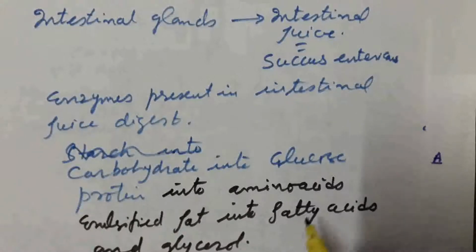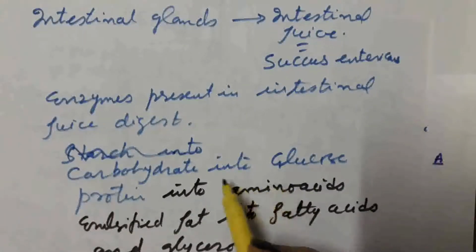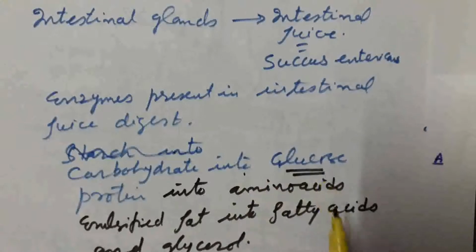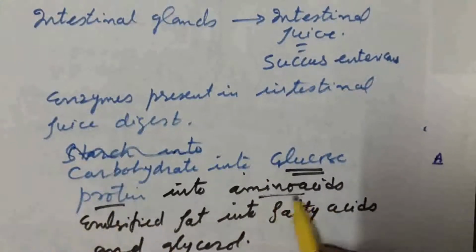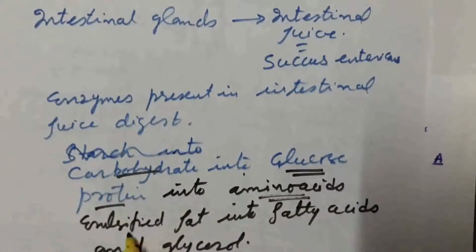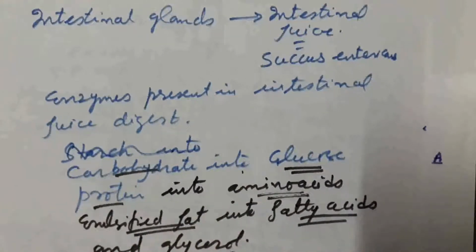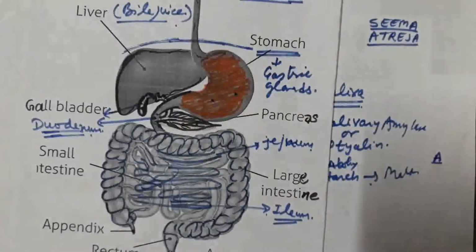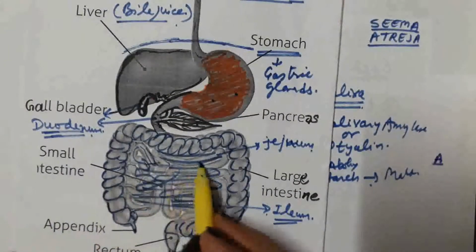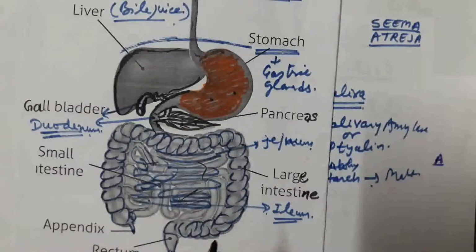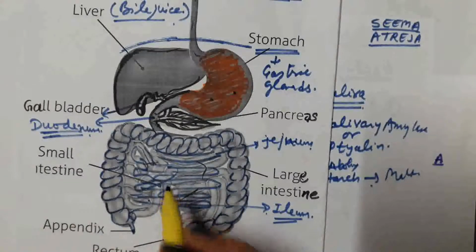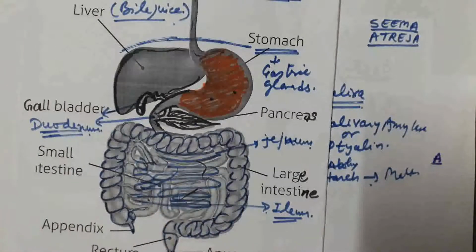So after complete digestion, carbohydrate is converted into glucose, protein is converted into amino acids, and emulsified fat is converted into fatty acids and glycerol. Digestion is completed in the small intestine. In small intestine, absorption of digested food takes place.